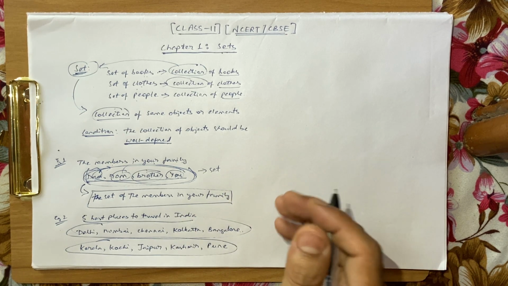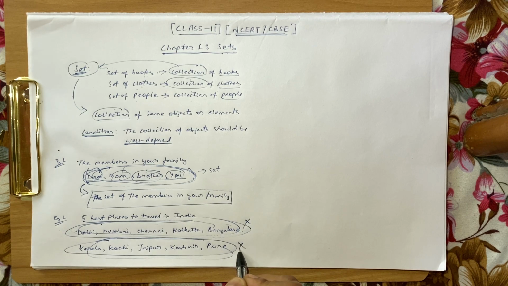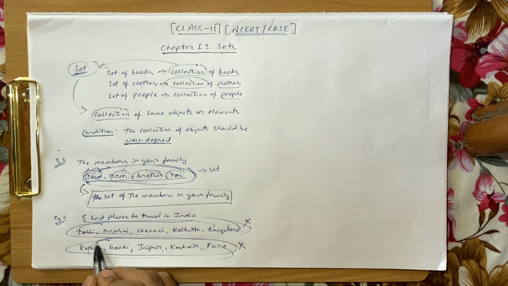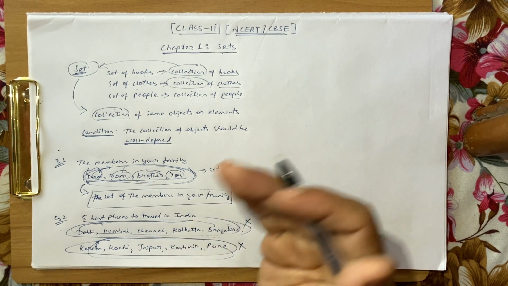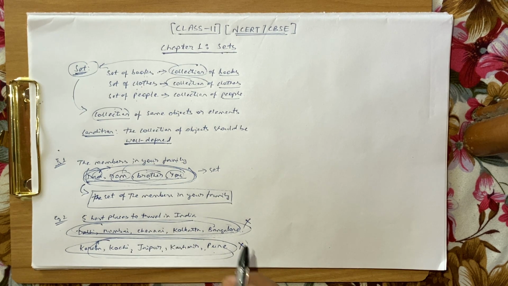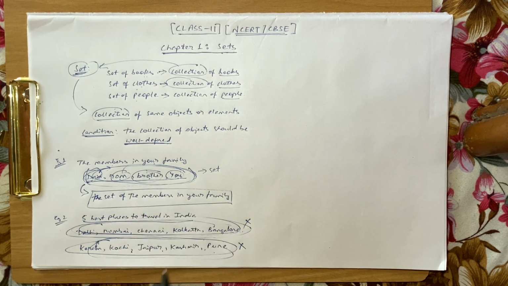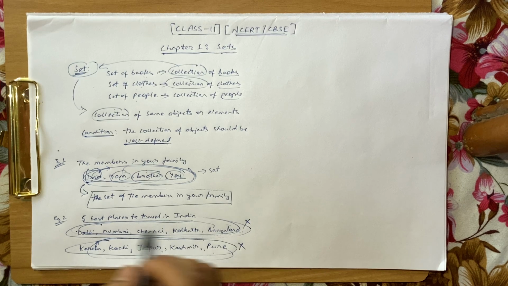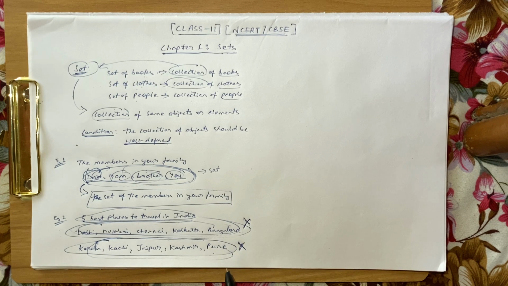This is the reason why, although this is a collection of 5 places, it is not a set. Why? Because each element is not well defined. If you say Kerala may be one of the best among the 5 places to travel in India, but this is according to me. According to you, your list does not have Kerala. So each element is not well defined, whereas in the earlier case, each element was well defined to be a member of your family. So this statement is not well defined. That is why this collection is not a set.